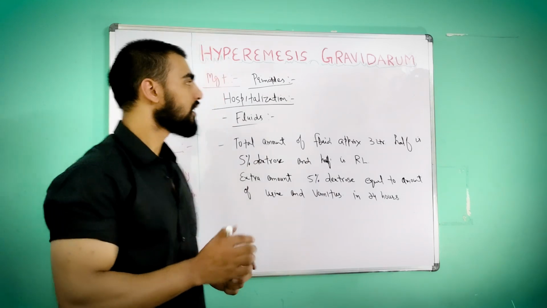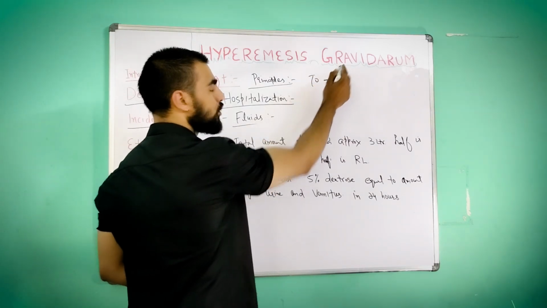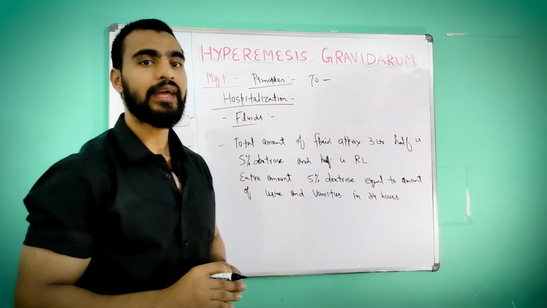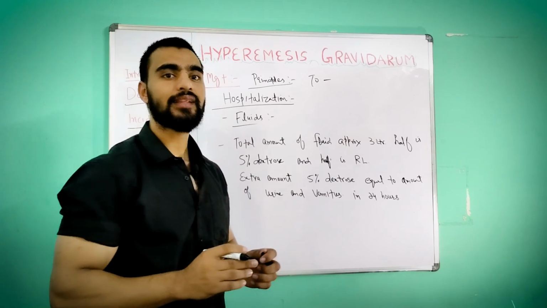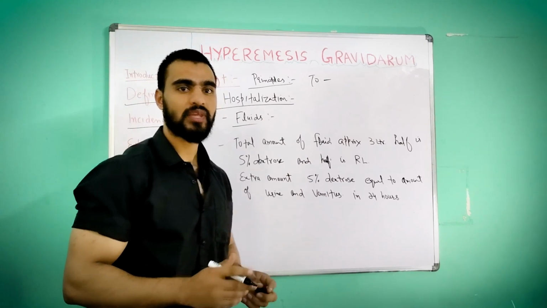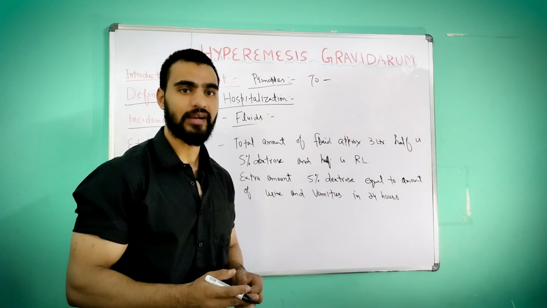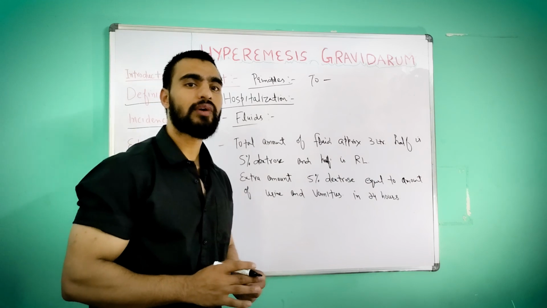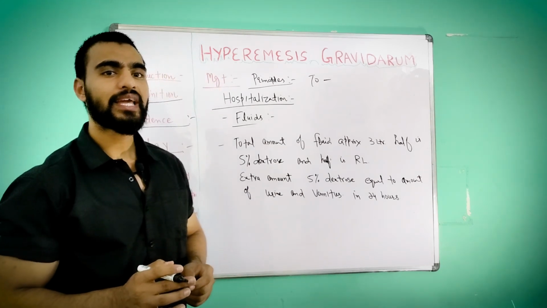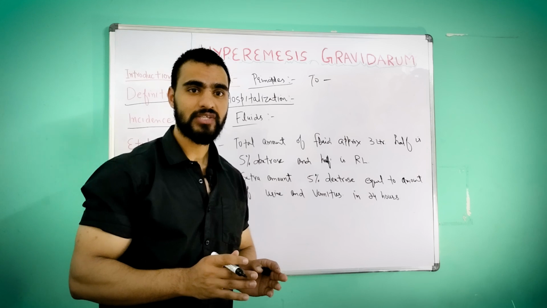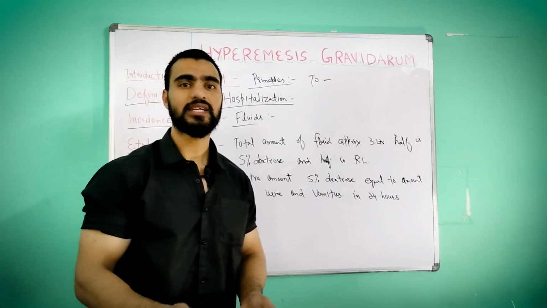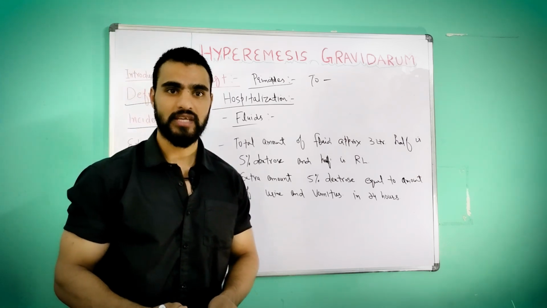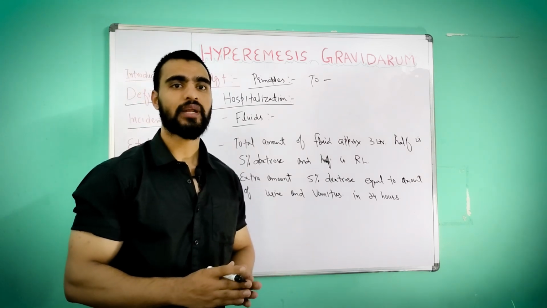First principle is to control the vomiting. Second one is to maintain or balance the fluid and electrolytes. If there is electrolyte imbalance, we have to correct it, to improve the fluid and electrolyte balance. Third one is to detect complications in early stage. Means if any complication is there, we have to detect it early and treat it properly. So these are the principles of hyperemesis gravidarum management.